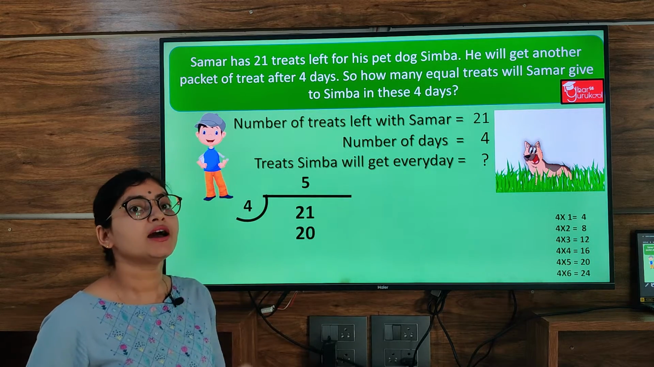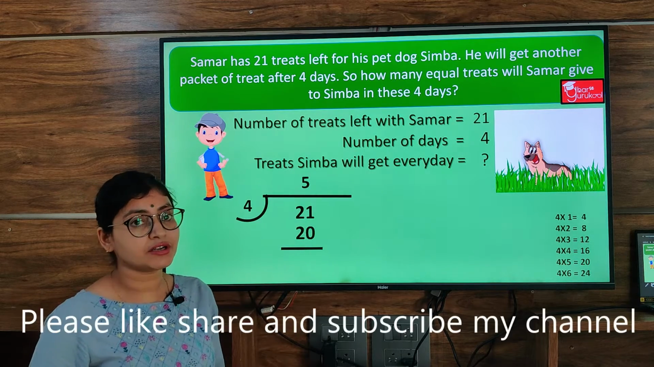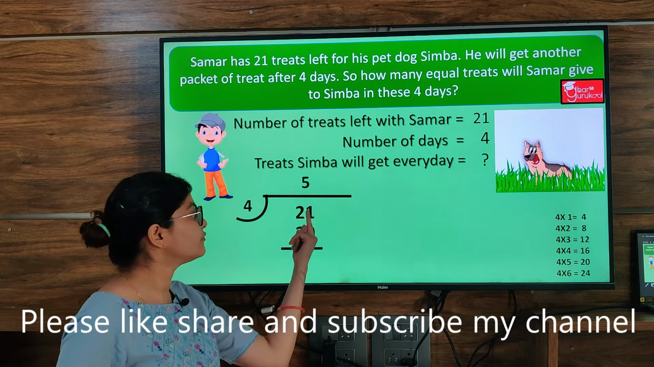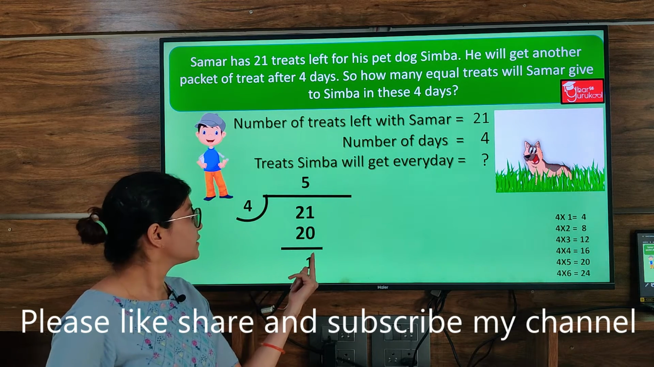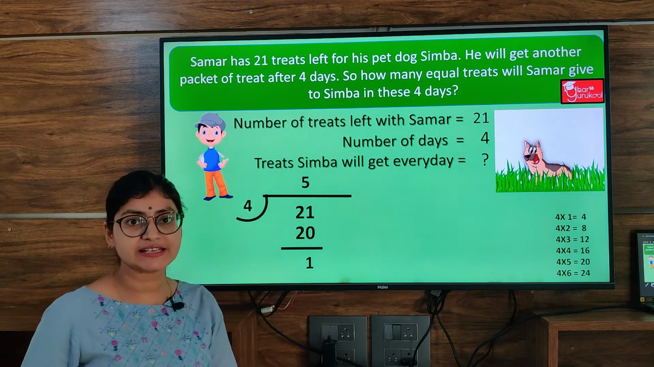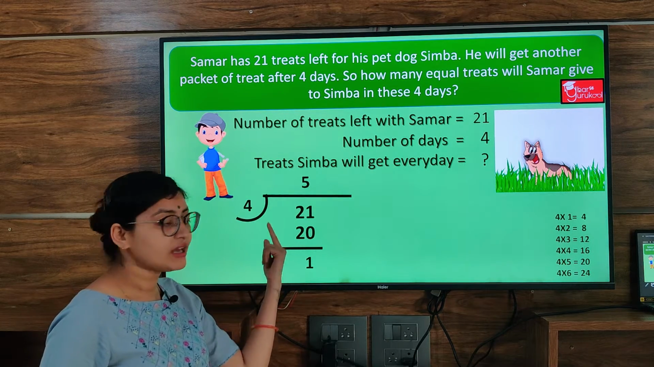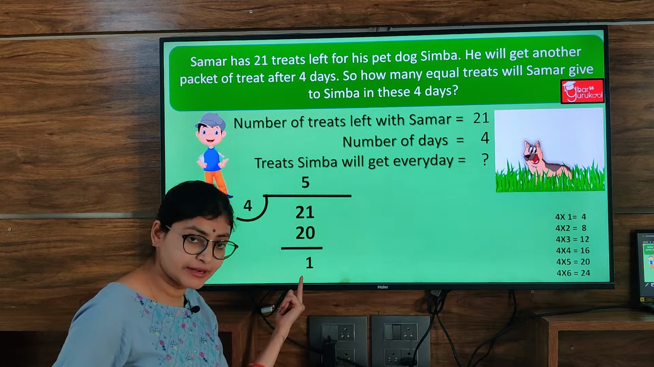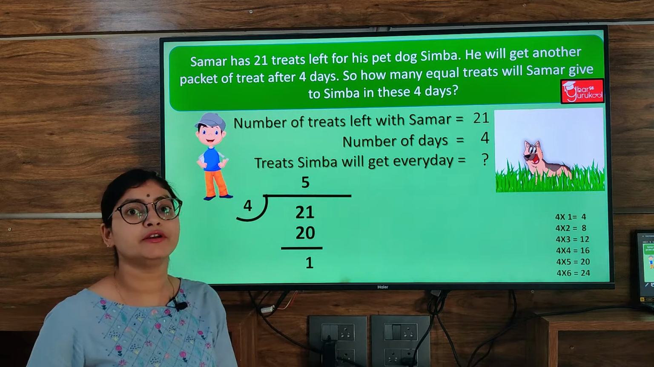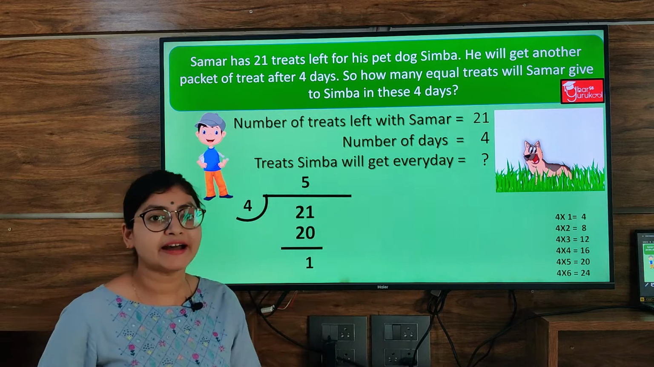Now what do we have to do? Our next step is we have to subtract. In subtraction, as we have already done, we always start from the right hand side. So 1 minus 0 is 1, right? And 2 minus 2 is 0. So 21 minus 20 is 1. Now, as we compared 4 and 2, again we will compare 4 and 1. Is 1 a bigger number or equal to 4? No. And we have no other number left here, so we will not divide anymore.